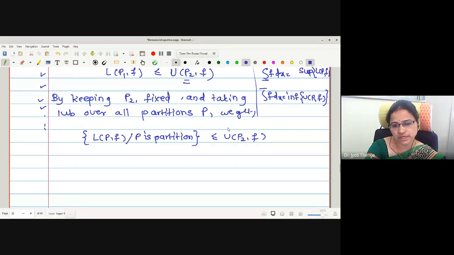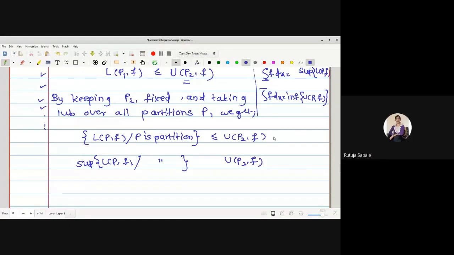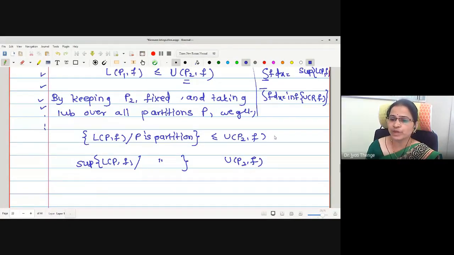If this is an upper bound of the set, what is the relation between the least upper bound, that is the supremum, and the upper bound? U(P2,f) is an upper bound, and this is the least upper bound.